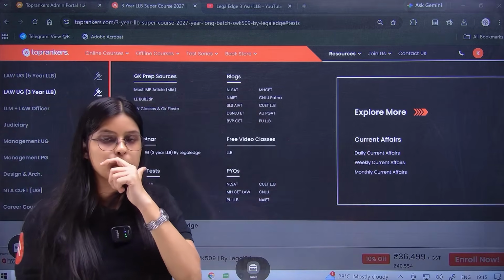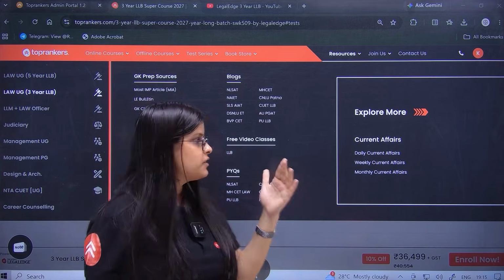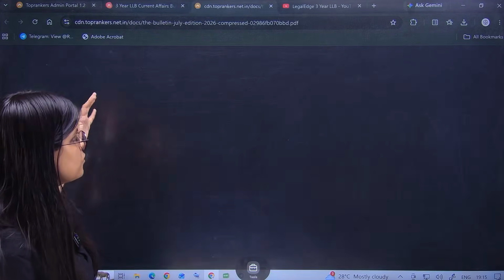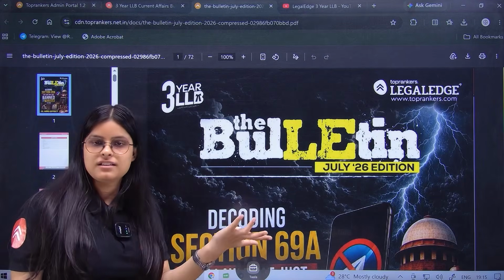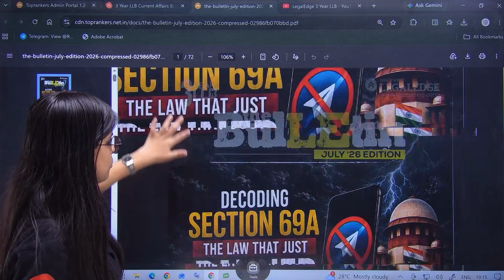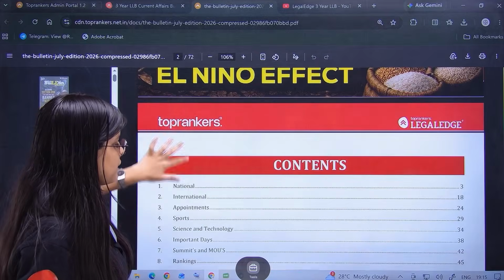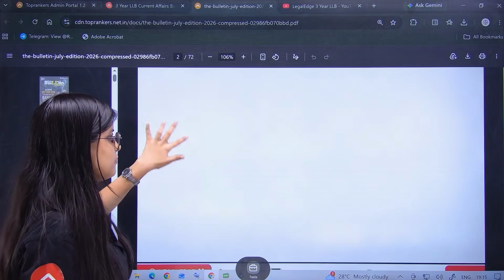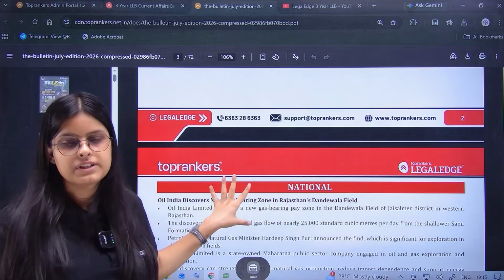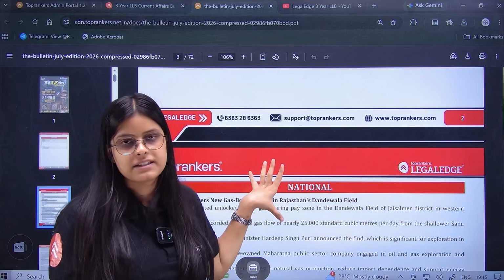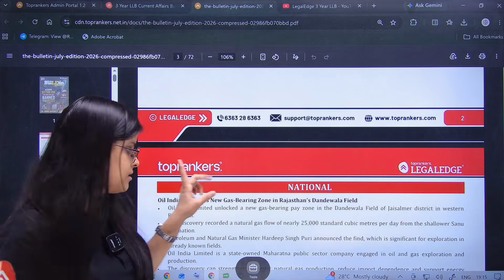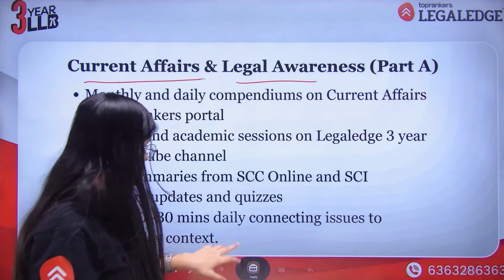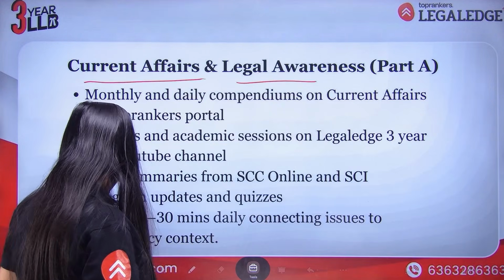So for somebody who is part of LegalEdge, they get this GK bulletin where all the news for a particular month is summarized in a format and given to you. So you just scroll down this particular book and just complete all the topics. They are divided by category. So for somebody who's part of LegalEdge, just refer to this particular monthly magazine that we have. You don't need to do anything else. For somebody who is not part of LegalEdge, I'll tell you your resources as well. Just give me a second.